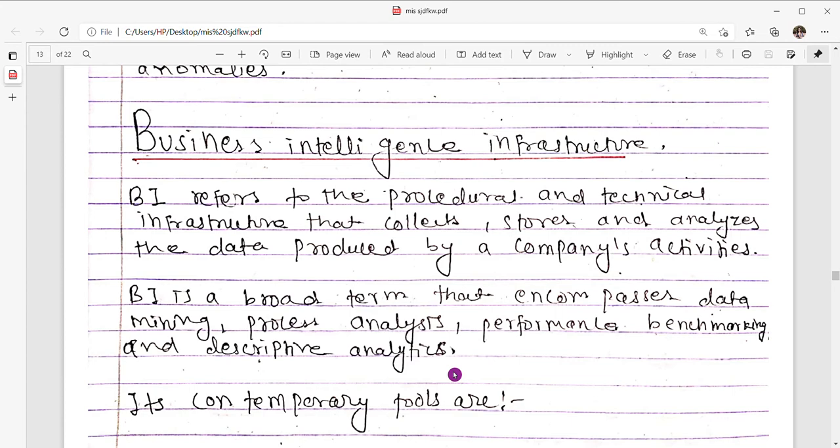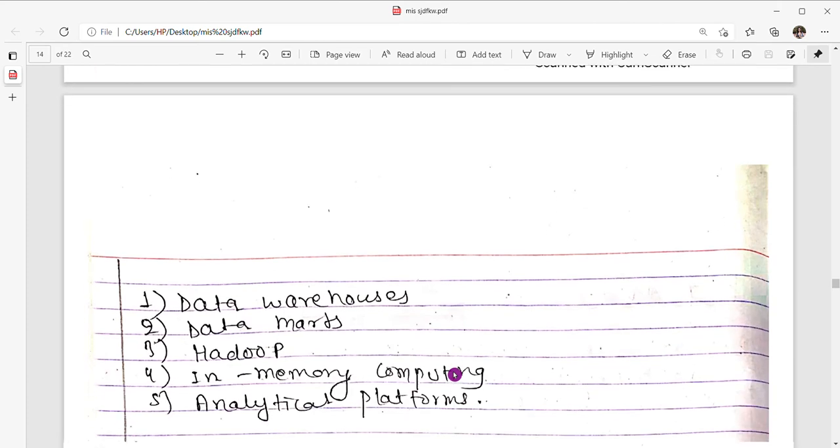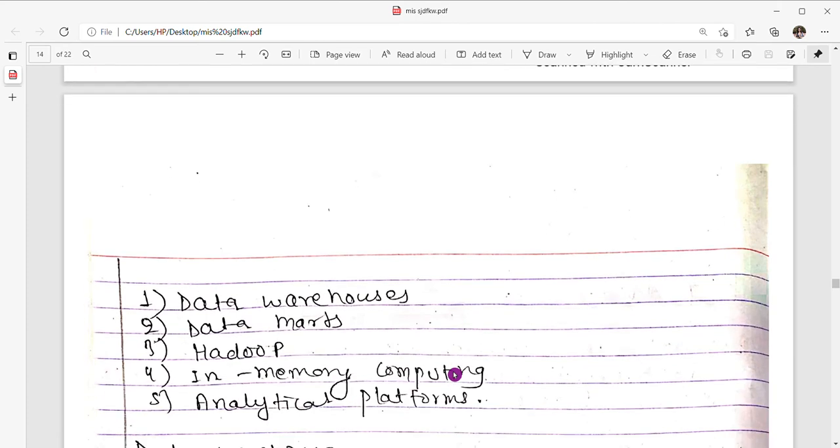The contemporary tools of business intelligence infrastructure are: first, data warehouse; second, data marts; third, Hadoop; fourth, in-memory computing; fifth, analytical platforms.